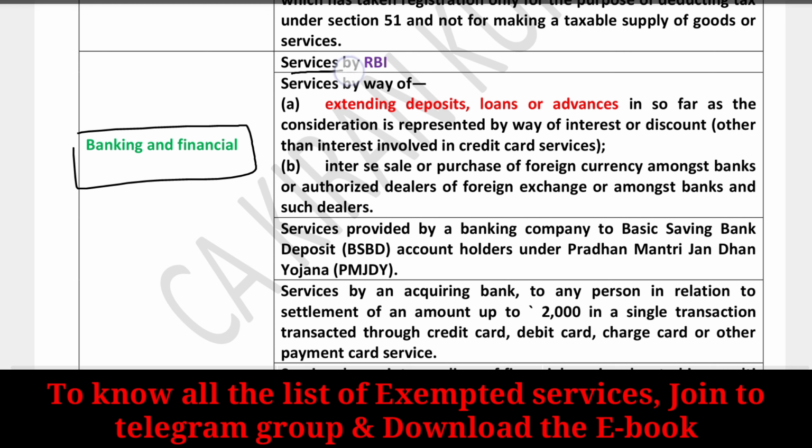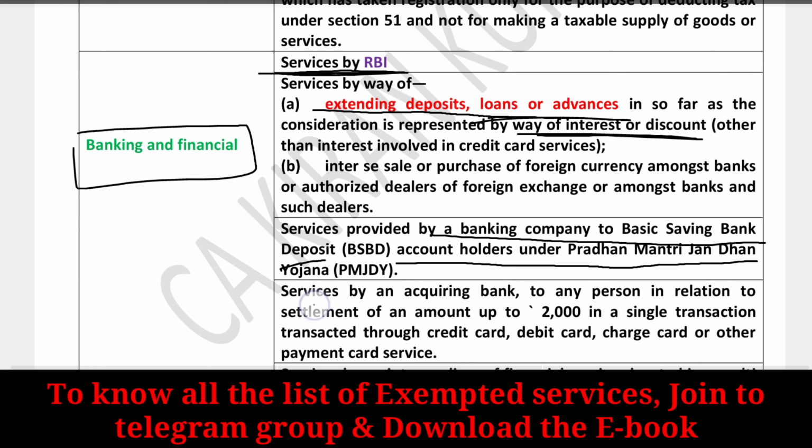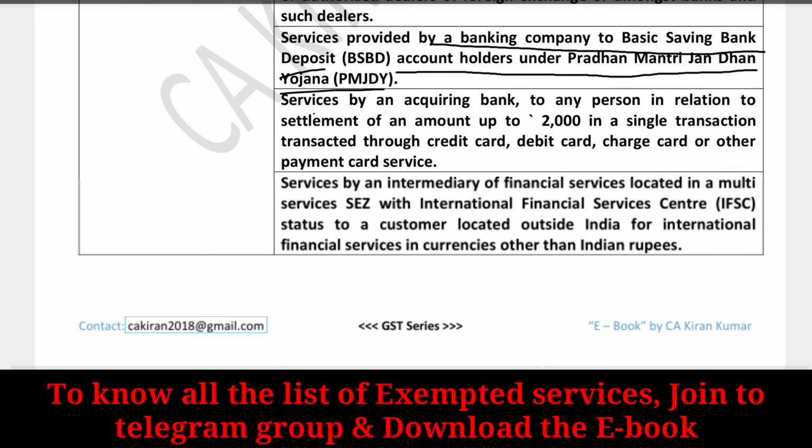And next, banking and financial transactions. Services provided by RBI are completely exempted, and services by way of extending loans, deposits or advances insofar as the consideration is represented by way of interest or discount are completely exempted. And services provided by a banking company to basic savings bank deposit account holders under Pradhan Mantri Jan Dhan Yojana are also completely exempted, and the remaining parts we have to go through.